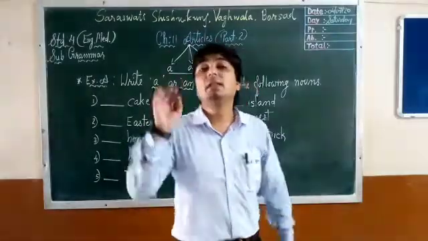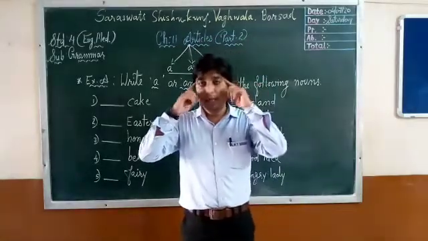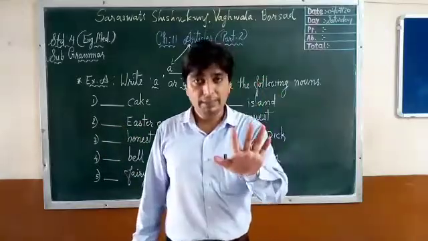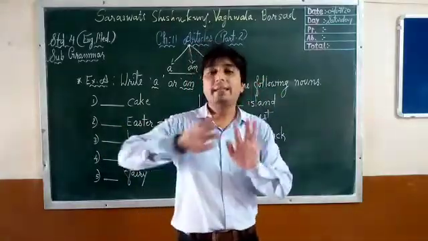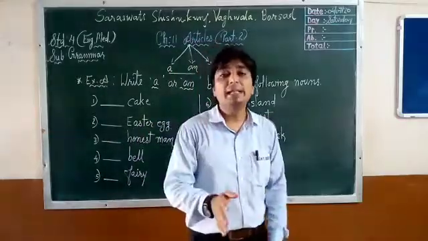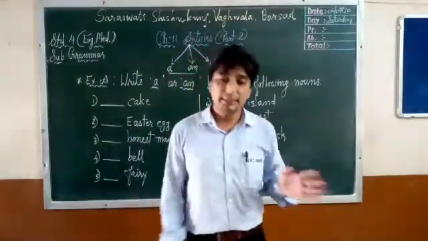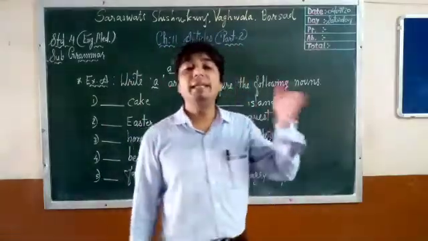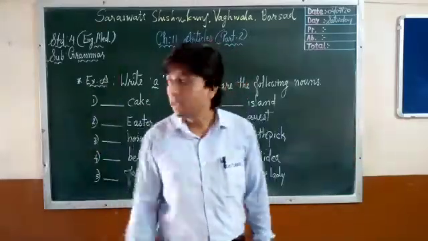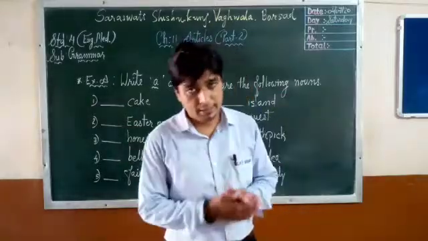Out of 26 alphabets there are 5 vowels, a, e, i, o, u, and the rest of the letters are called consonants. Apart from a, e, i, o, u, whatever remains, those are consonants. So the a article is used when the noun begins with a consonant.